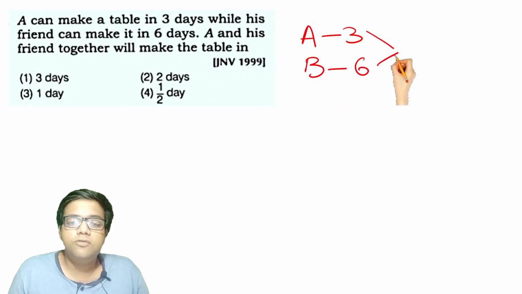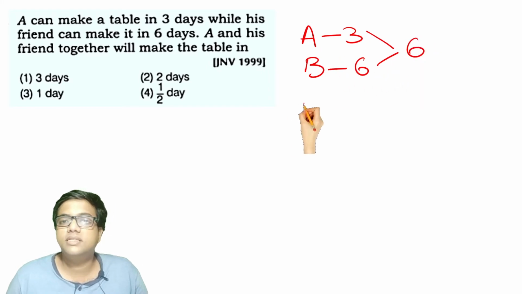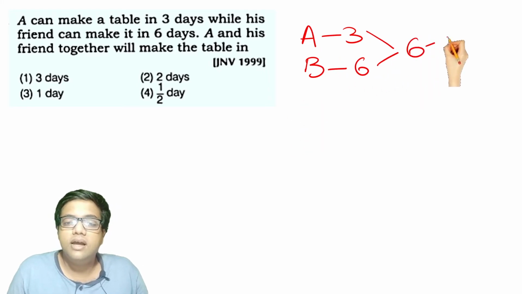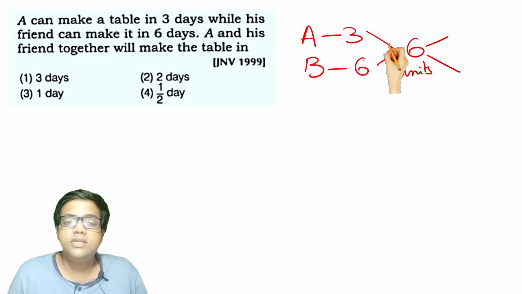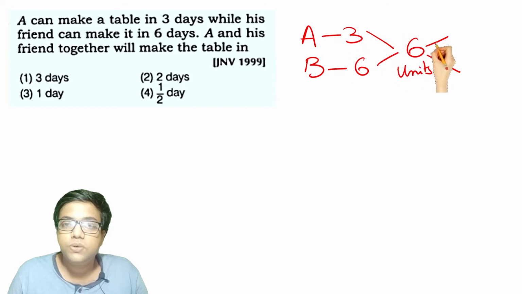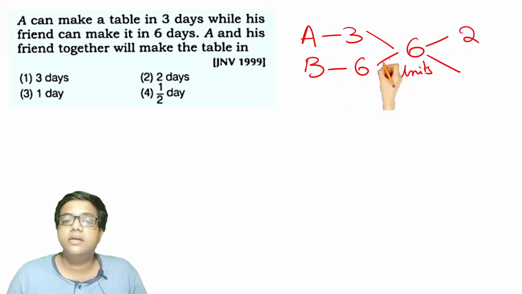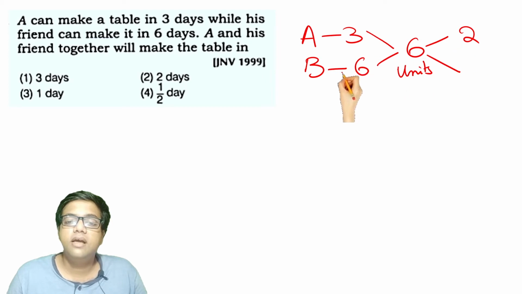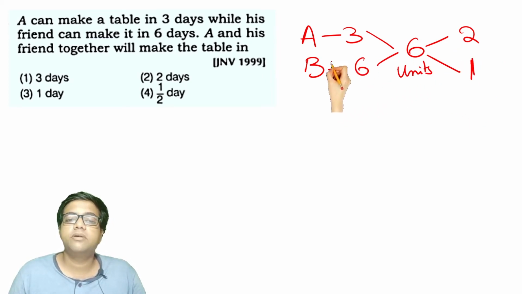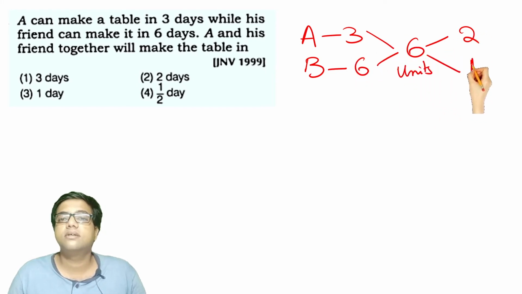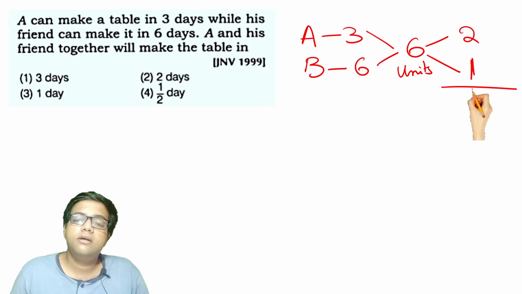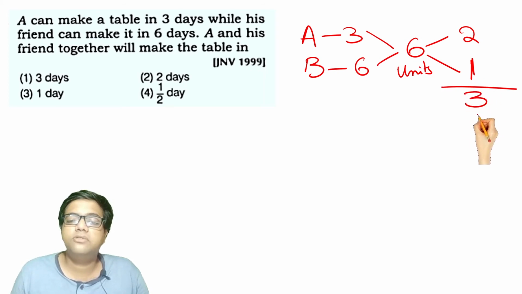So what is the volume of work? It is 6. Total units is 6 units of work. And what are their individual capacities? A can do 2 units of work in a day, and B can contribute 1 unit per day, because of the LCM. 3 2s are 6, 6 1s are 6, right? So in total per day they will be working for 3 units.